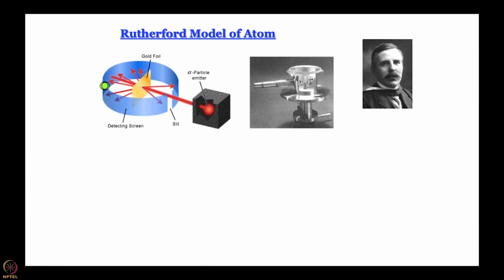He placed it all around, and what he saw is that most of the alpha particles got through, and that was evident in forming the spots on the photographic film in this region. Few of them got scattered to the right or to the left, and most surprisingly 1 out of 20,000 turned right back, almost 180 degrees, almost reflected, 1 out of 20,000.